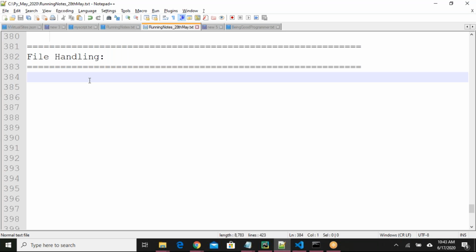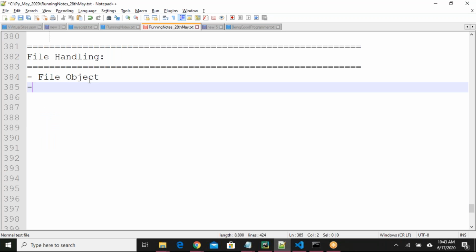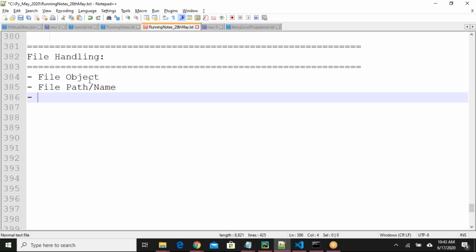When we are talking about file handling, we need to consider a few things. The file object is one thing we need to understand. Next, the file path or file name. Next important thing is the mode of the file.